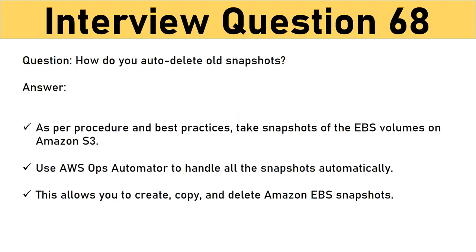Question: How do you auto-delete old snapshots? Answer: Here's the procedure for auto-deleting old snapshots. As per procedure and best practices, take snapshots of the EBS volumes on Amazon S3. Use AWS Ops Automator to handle all the snapshots automatically. This allows you to create, copy, and delete Amazon EBS snapshots.